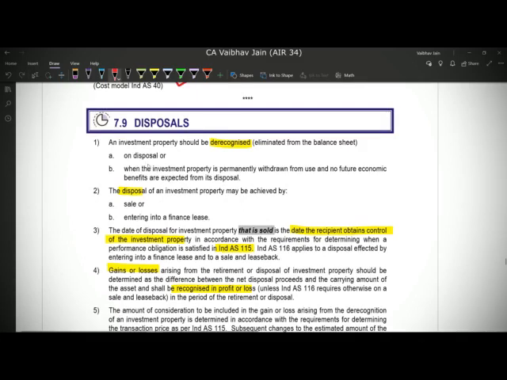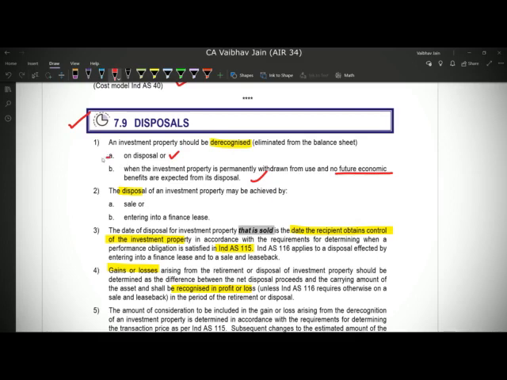Now we are moving on to the last topic, disposal. So we have an investment property in our books. Now disposal is nothing but the de-recognition of that investment property, either due to disposal, that is sale, or because we are not drawing any future economic benefits from the investment property. One of the conditions for recognition was that there should be future economic benefits flowing to the entity, but if no future economic benefits are flowing, then we cannot recognize, therefore we have to de-recognize the asset.